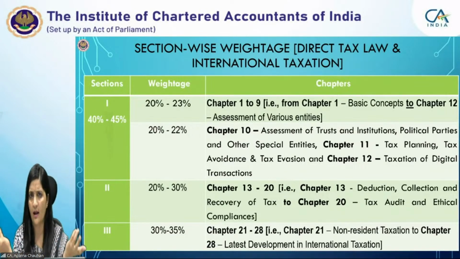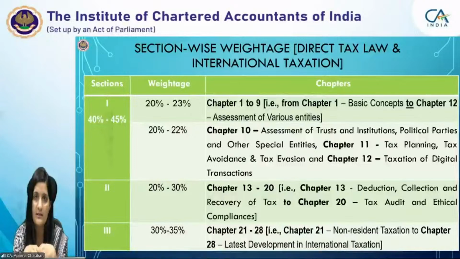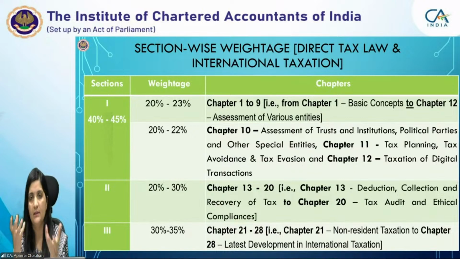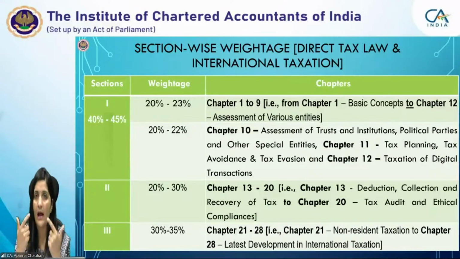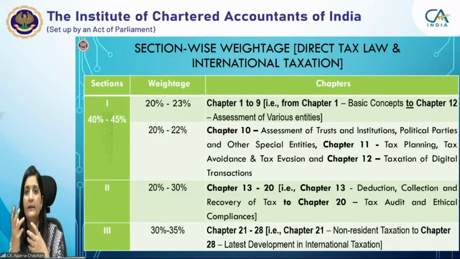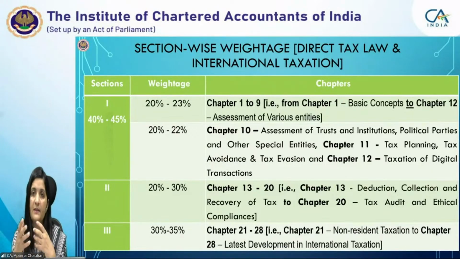This is the crux of the Income Tax Act, because whatever is taxable in the Income Tax Act is your income. The whole story revolves around what is income, right? Everything goes around this income: what income is, and on what income the tax has to be paid by the assessees. So substantive provisions cover the computation of total income and tax liability of various entities, right? This is the substantive provisions.